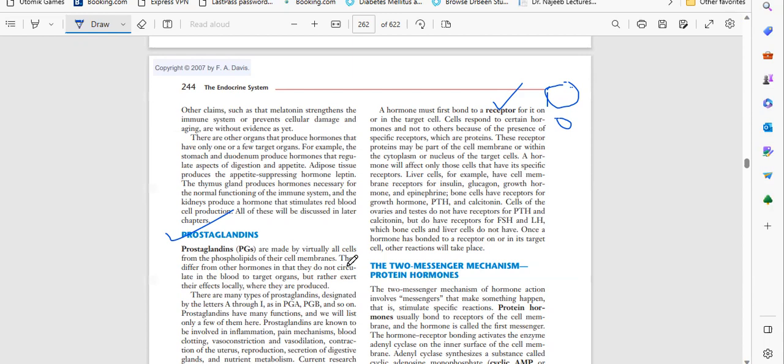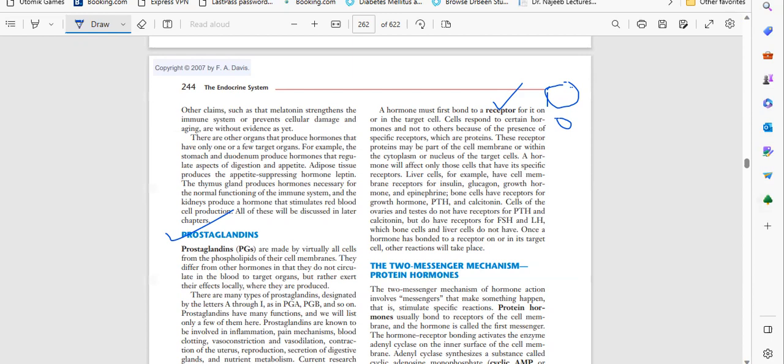So basically the receptor is there, and the receptor is made up of protein. Whatever receptor is there, it will receive that hormone. For example, we have two organs, liver and ovaries. The liver will receive glucagon, growth hormone, epinephrine, insulin, all these hormones, because the receptors are present inside the liver.